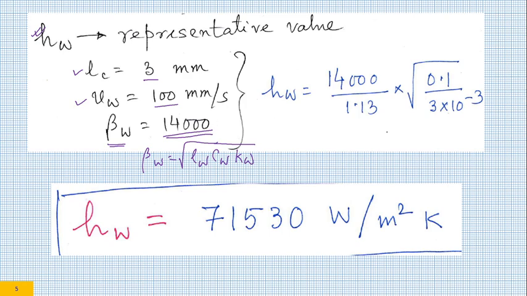And if you plug in everything, what you get is this one. 71,530. So it is tens of thousands of watt per meter square degree Kelvin. So it is rather high. So this HW, pseudo convective heat transfer coefficient for the workpiece, is rather high.